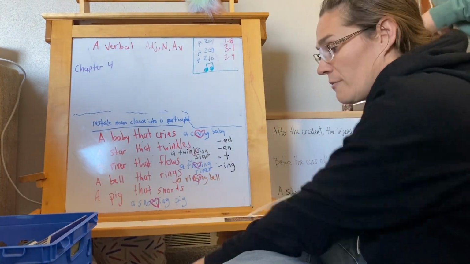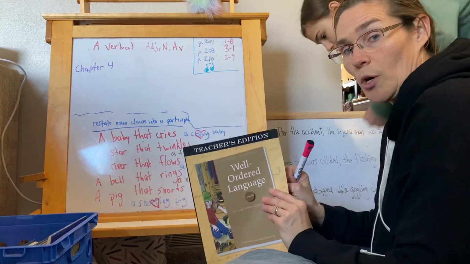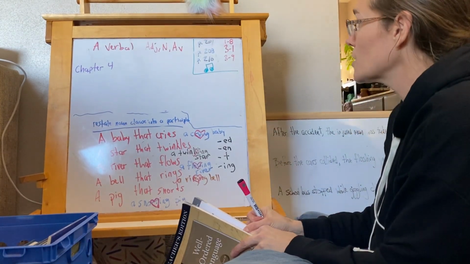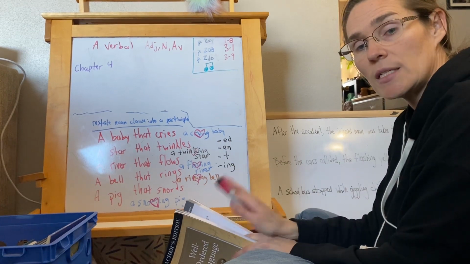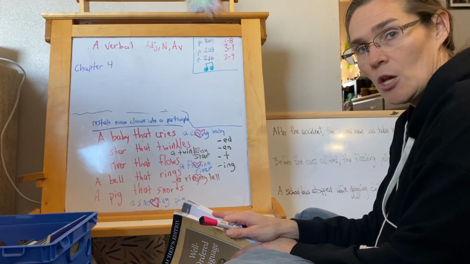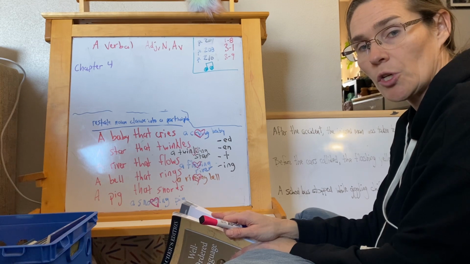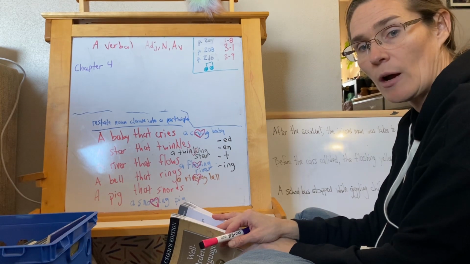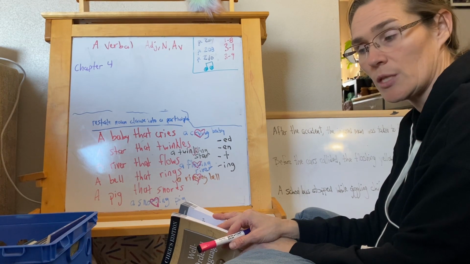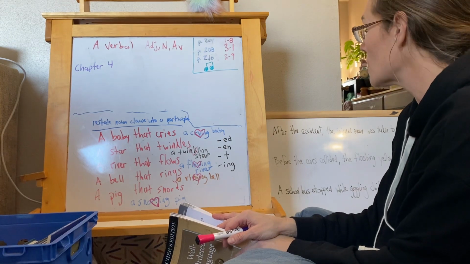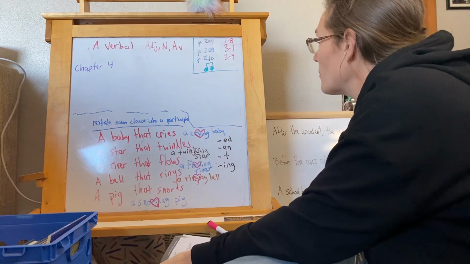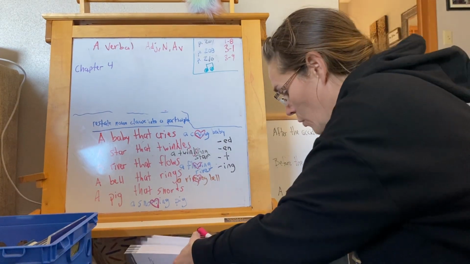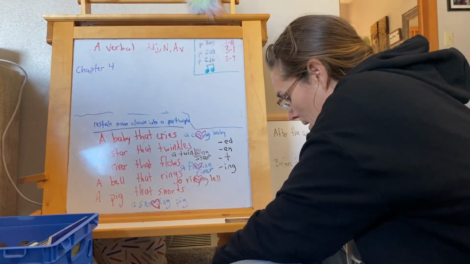So if you have not already, get out your books. We're on chapter 4. The sentences that I'm doing today are not in your book, so you're just going to follow along. You're going to write the sentences, work them out, and analyze them as I do it as well. But before we start our 3 sentences, we're going to review our songs. Page 201 at the back of your book.